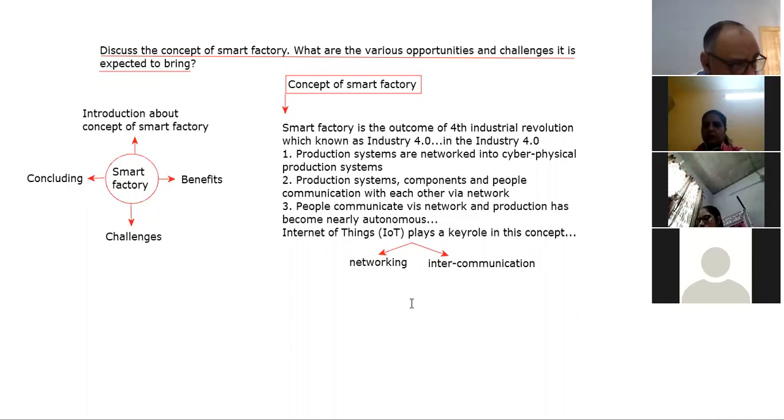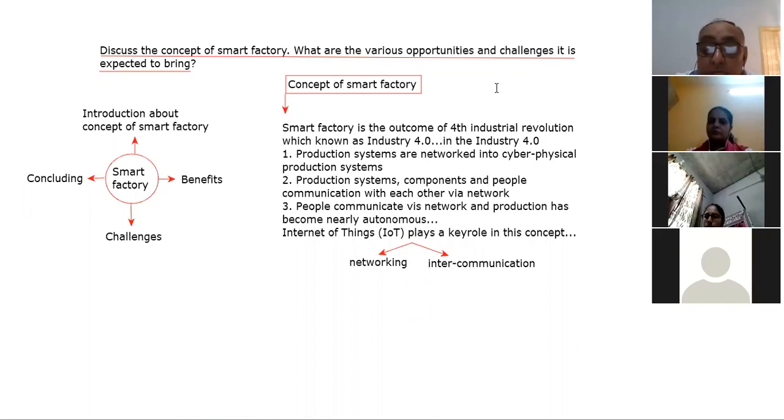Excuse me, sir. What is the basic difference between networking and intercommunication? With networking, one thing is connected with the other, but they cannot communicate independently with each other. In intercommunication, the two things communicate with each other. One thing sends messages and commands to the other, and can receive feedback also.